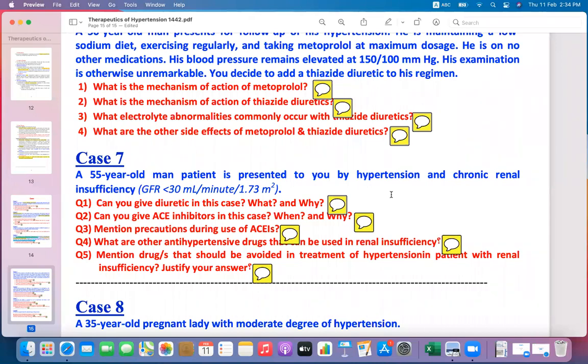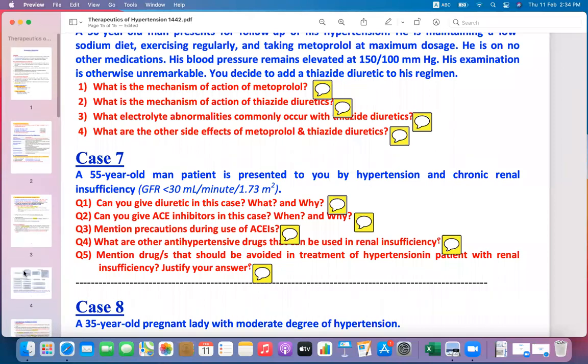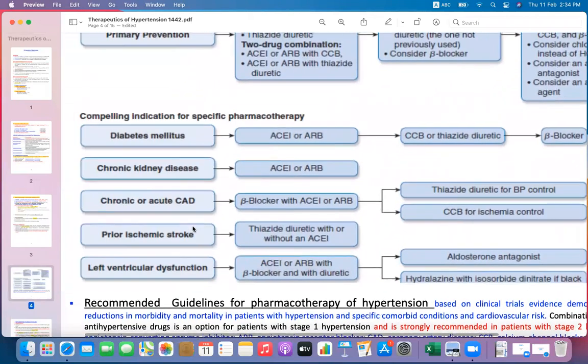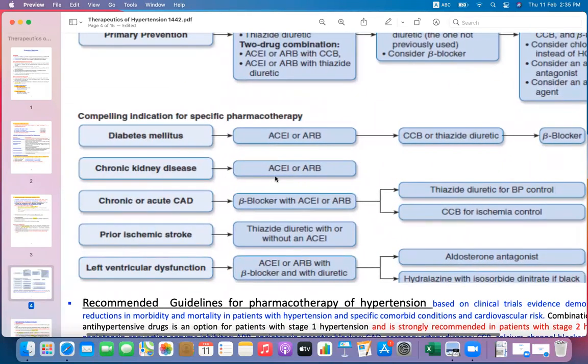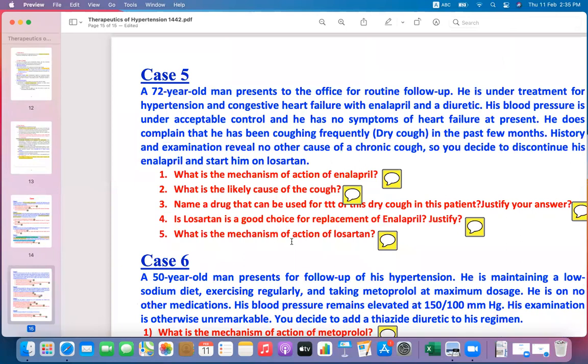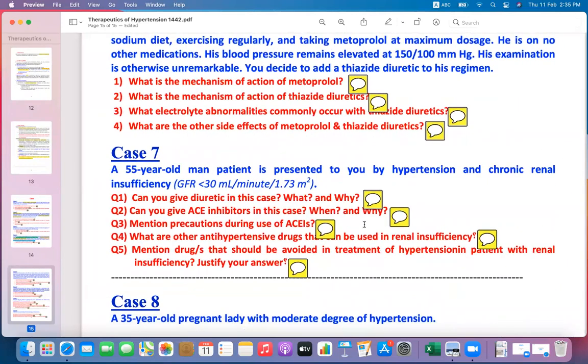As per the chronic kidney disease recommendations, as we have seen here, in patients with chronic kidney disease the only recommended drugs are angiotensin converting enzyme inhibitors or angiotensin receptor blockers. So you cannot prescribe the diuretic